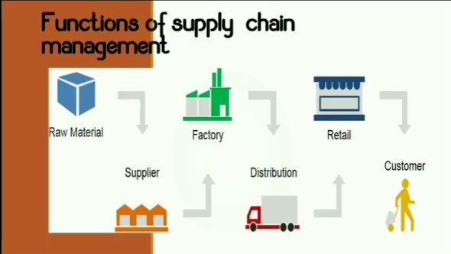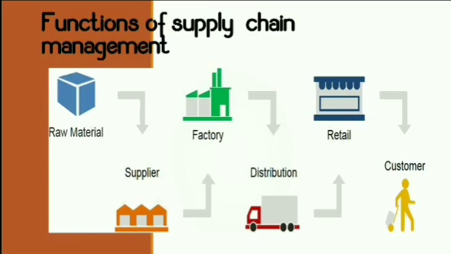and then converted into a finished good. Once the factory has made a finished good, it gives that finished good for distribution. Distribution is done by the distributor. The distributor can send this finished product to the retailer, or directly to the customer. It depends. The retailer then sells that product to the customer. This is how supply chain management basically works.